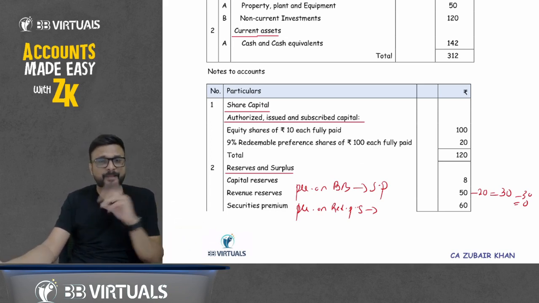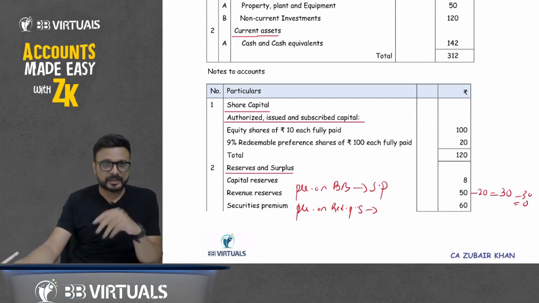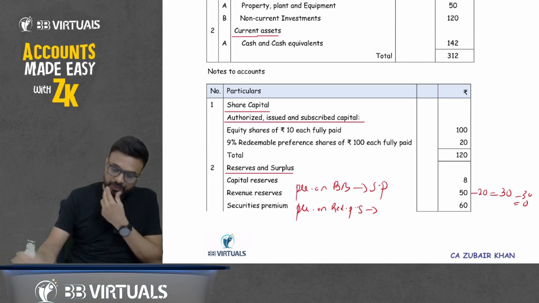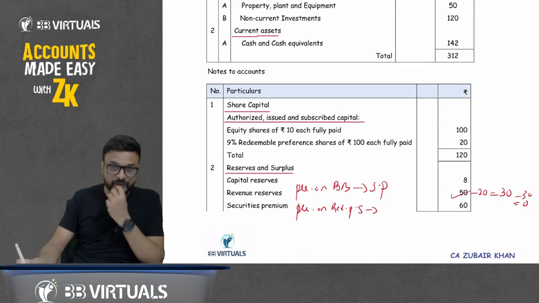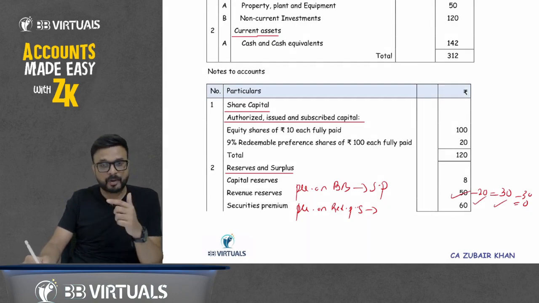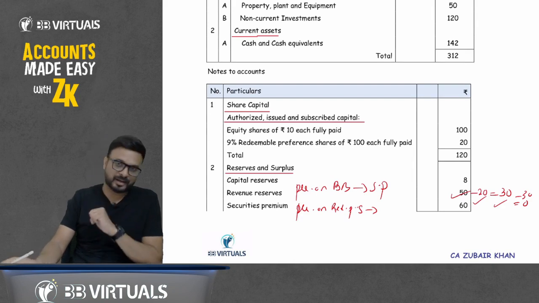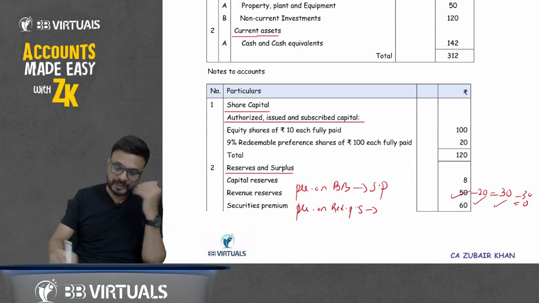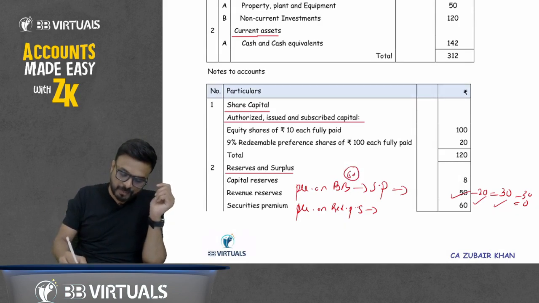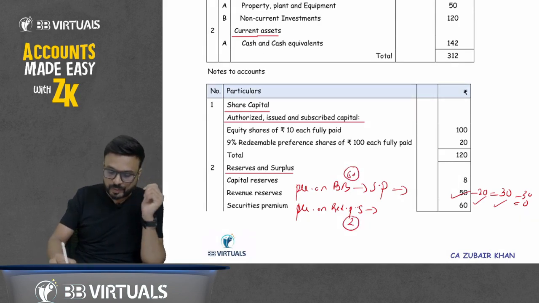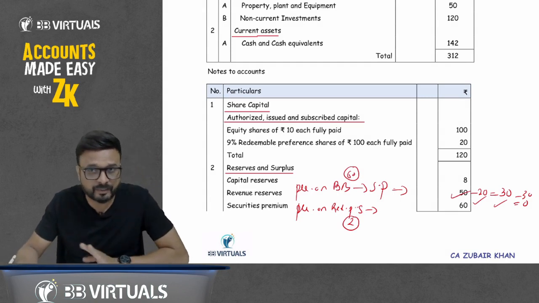But there should be some other balances, like revenue reserve, general reserve, surplus balance of profit and loss account. But do we have balance in others? You can see there is a revenue reserve of 50, but we have already utilized that. We have transferred this 20 and 30 to CRR account. So we don't have any balance. For this premium on buyback, which is given in the question as 60, and premium on redemption of preference share, which is 2, first of all we don't have any balance in revenue reserve.